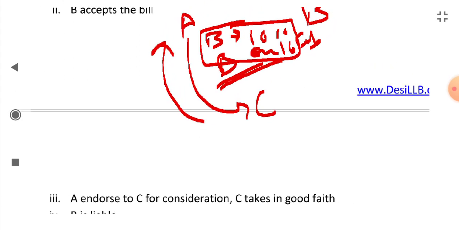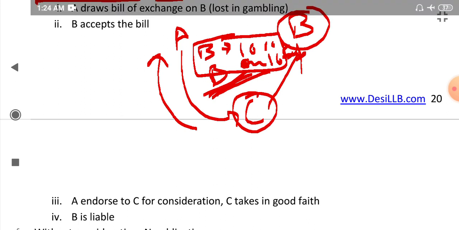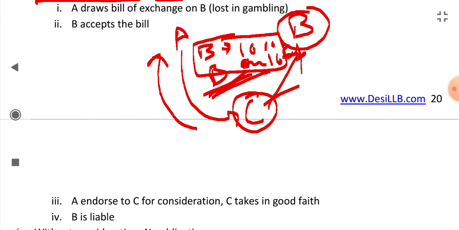Now when he goes to B for the payment, because B is an acceptor, B says, "Oh, this bill of exchange was drawn due to gambling, and gambling is illegal. Therefore, it's illegal." In that case, B is not protected. B will be liable. C is protected. Okay, he will get the payment from B.